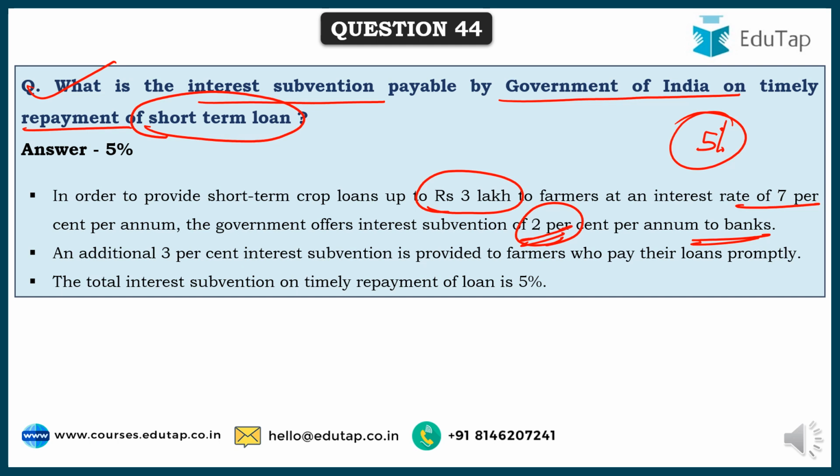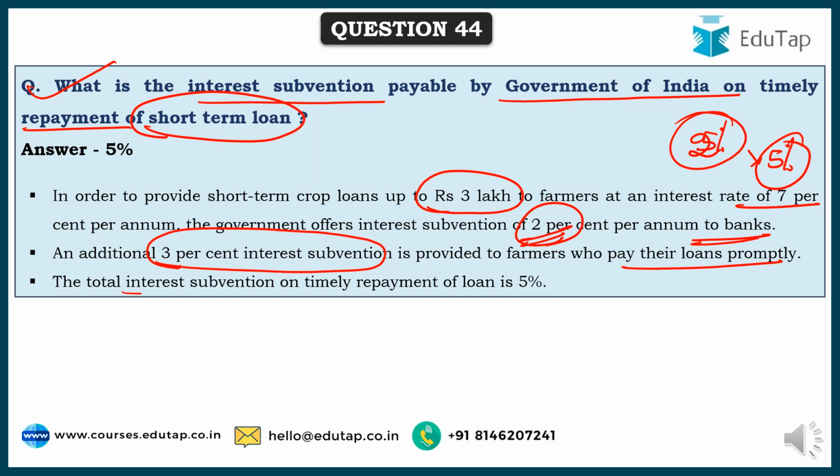But if the farmer pays the loan promptly, then an additional 3% interest subvention is provided. Now effectively the farmer will be paying only 2% interest, and the subvention is increased to 5% only when timely repayment is done by the farmer.